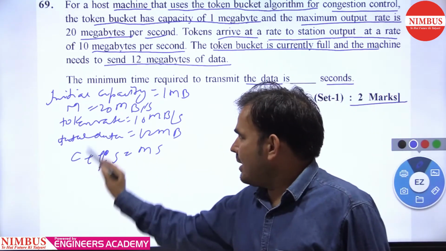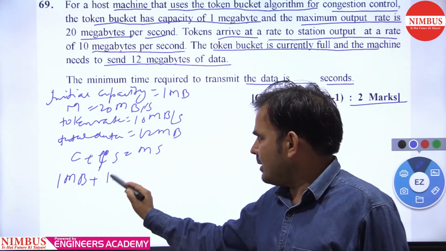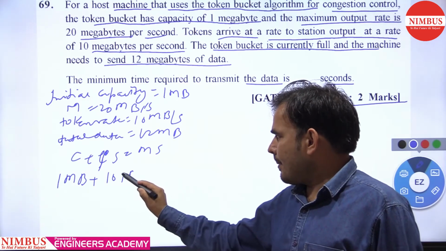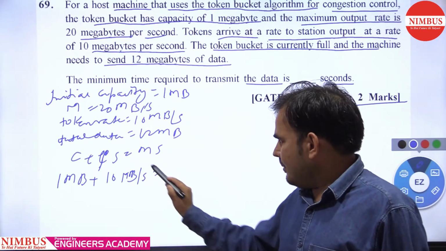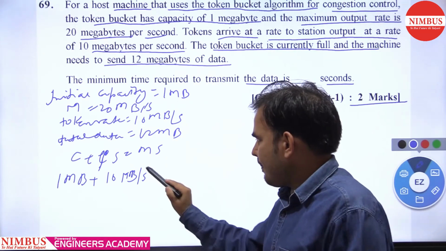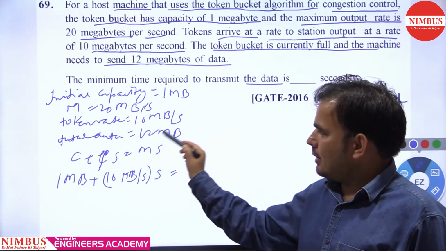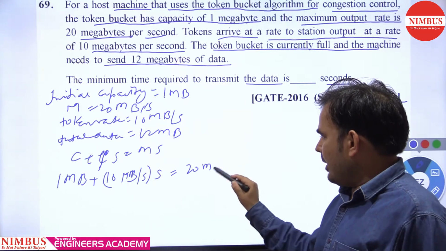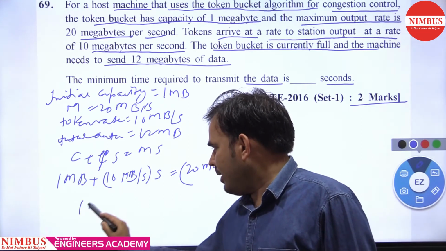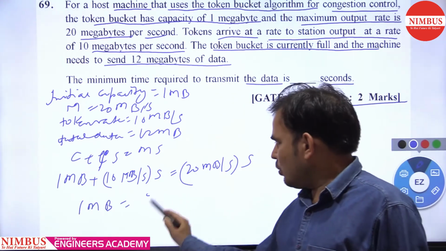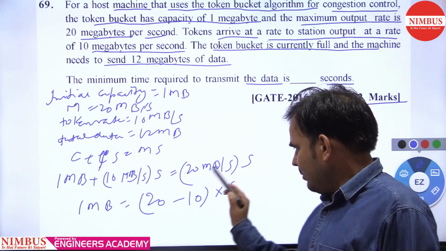So the initial capacity is 1 MB plus the token rate, 10 Mbps per second, times S. We need to calculate S. The output rate is 20 megabits per second, multiplied with S. So 1 MB equals (20 minus 10) into S per second.